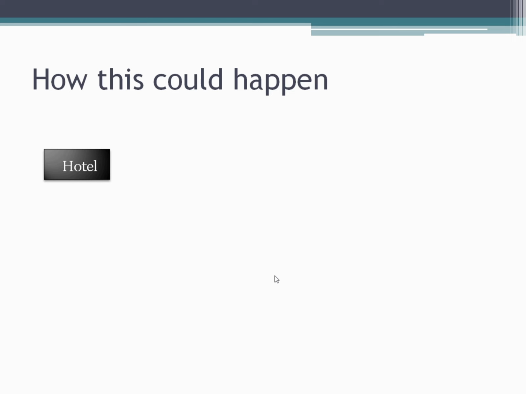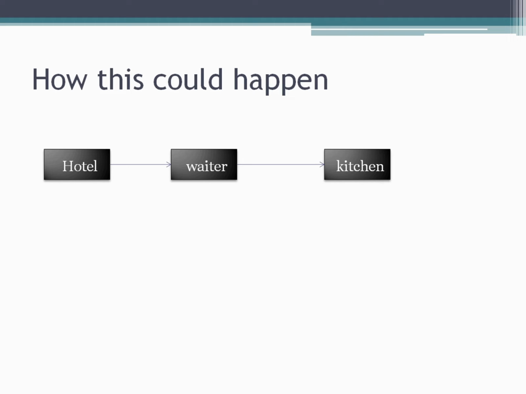So now let me explain with this example. Suppose you go to a hotel and there is a kitchen, right? And suppose you go to some other state or place where you don't understand the language of the people, and you want to order something from your hotel. How will you do that? There will be a waiter who knows the language of the kitchen people as well as yours. He will take your order and give it to the kitchen, and whatever response he gets from the kitchen, he will relay back to us, right?